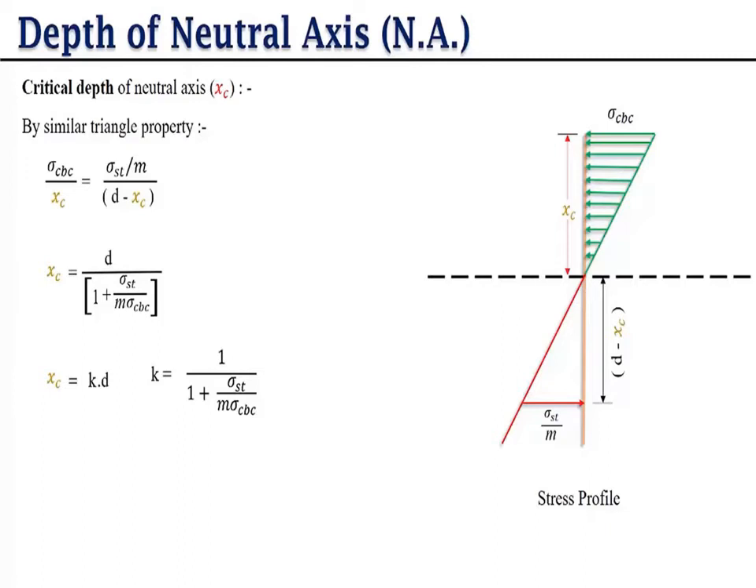Now these both depths, actual depth and critical depth, are required for defining the different sections, because we have three sections. First is the balanced section, second is the under reinforced section, and third is the over reinforced section. To differentiate these three sections, we compare the critical depth and actual depth. Now this comparison we see further.